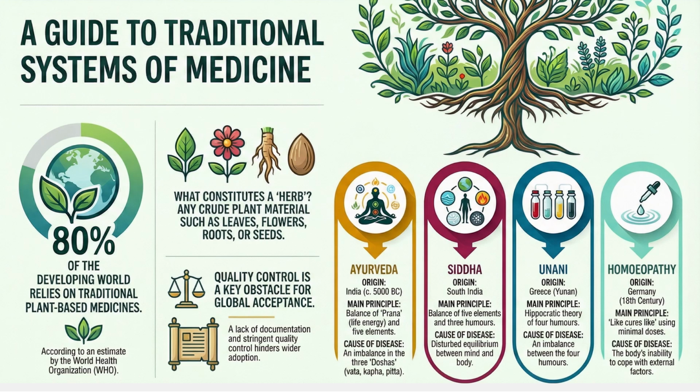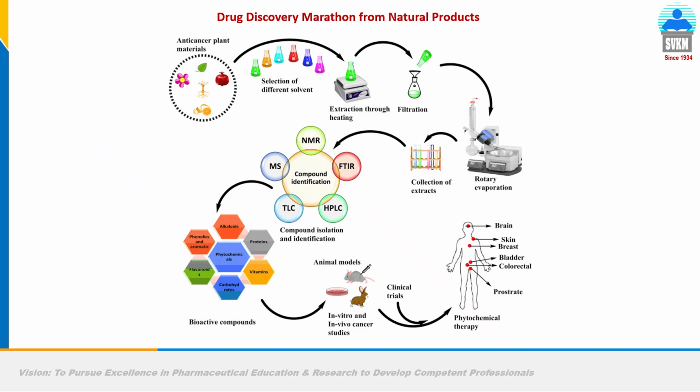And they all use medicinal plants when it comes to treatment procedures. They make medicines through minerals, sometimes animals, and also medicinal plants. So now we move ahead with this basic background.